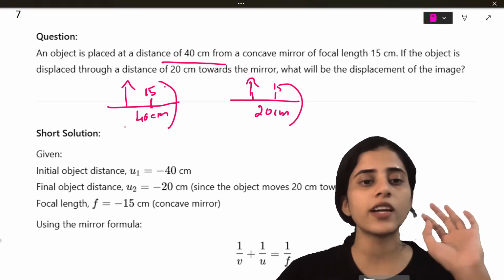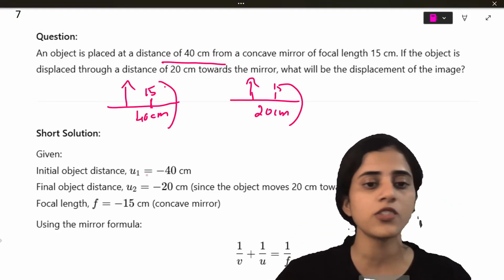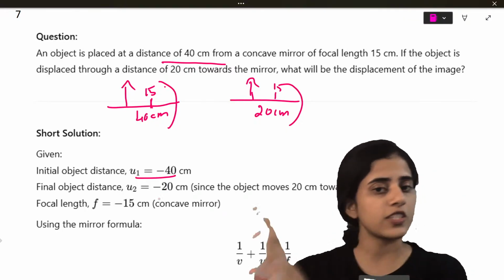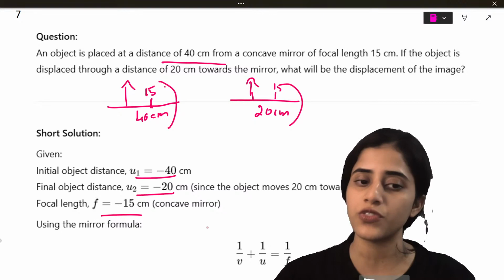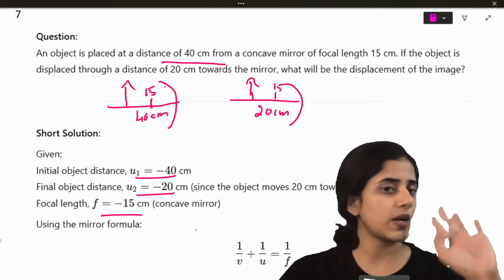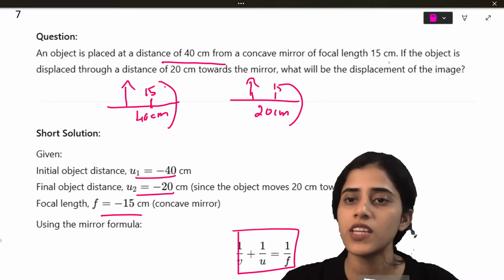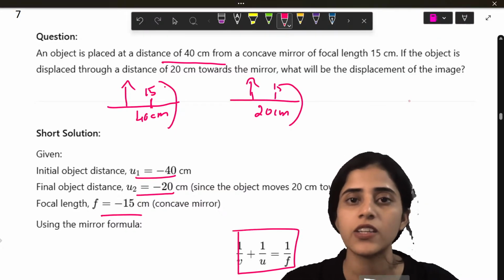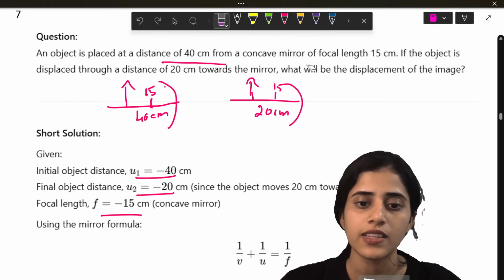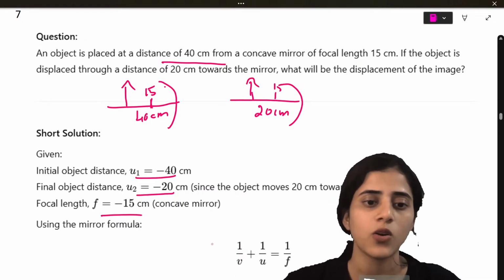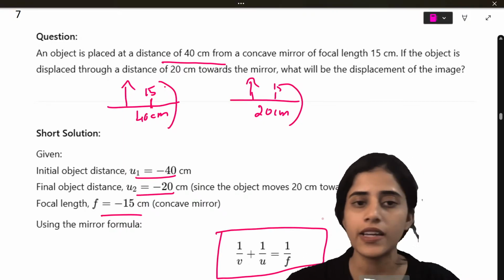Okay, so let's look at the parameters. For the first one, obviously U is on the left side of the mirror, so it's going to be minus 40. For the second one, U2 is minus 20. Focal length in both cases is minus 15. Okay, question is clear? Let's quickly solve it. What is the mirror formula? 1 by V plus 1 by U is equal to 1 by F. That is the mirror formula.